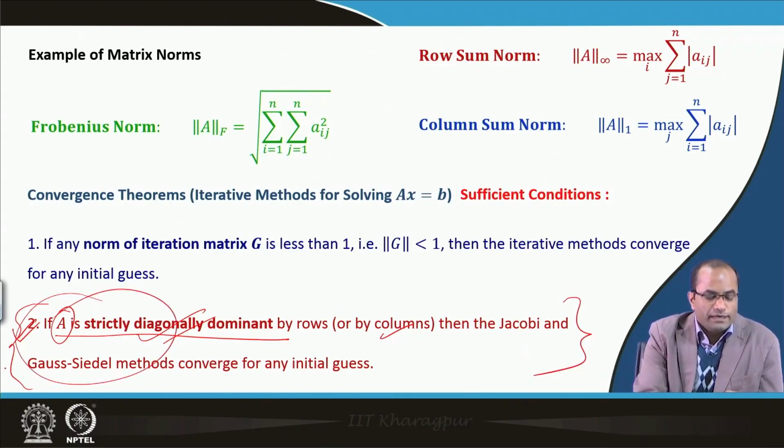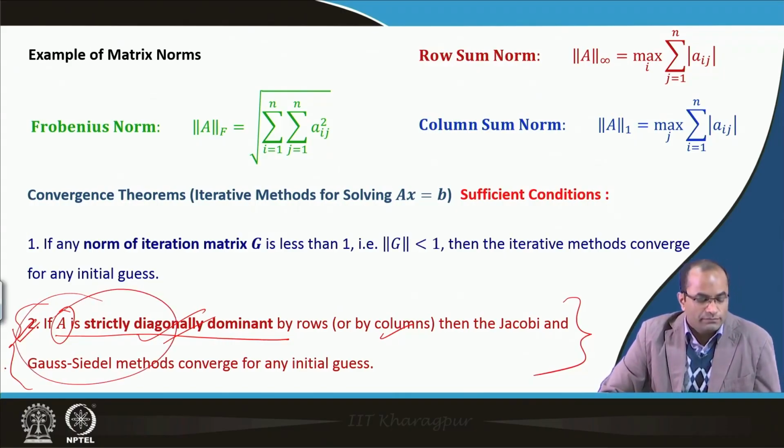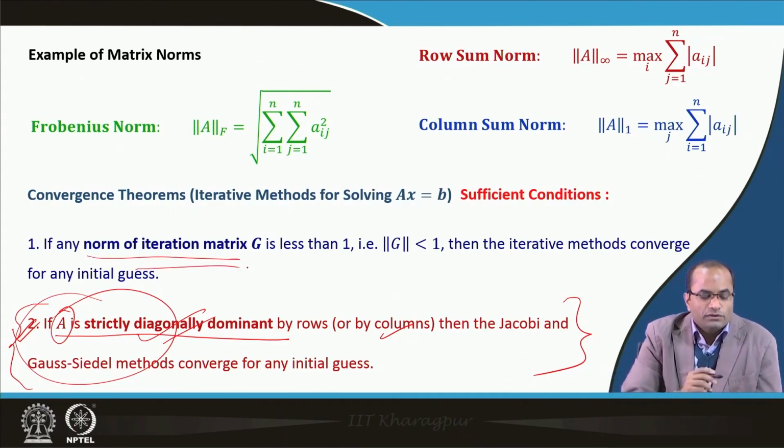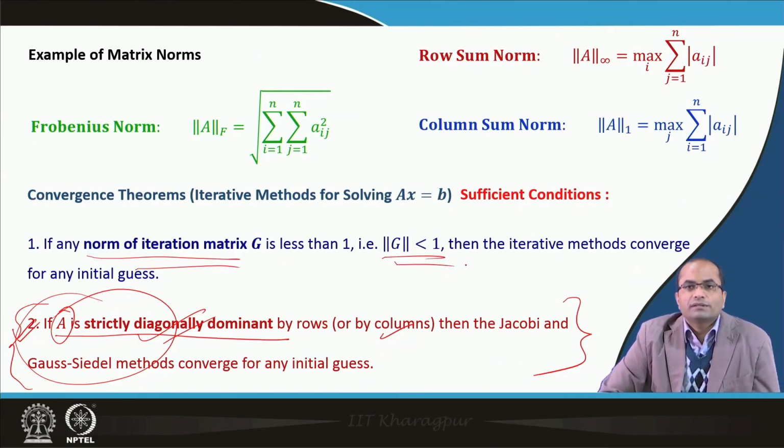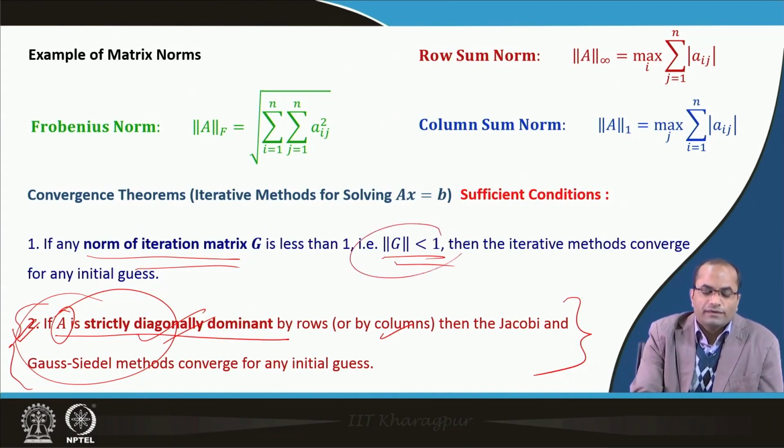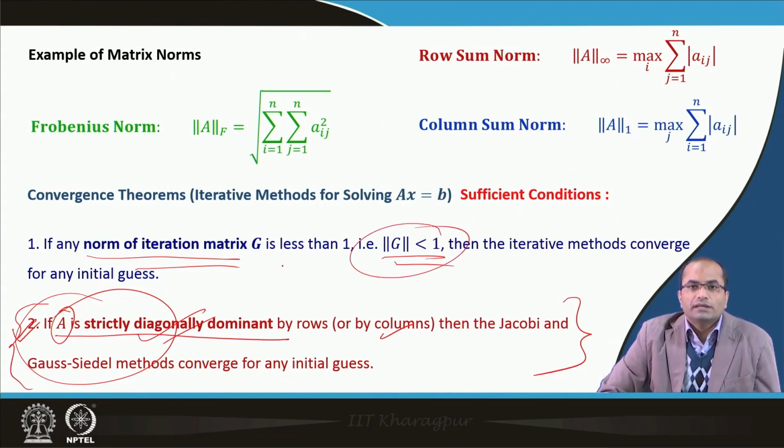If it fails here, the matrix A is not strictly diagonally dominant, then we have to check the norm of the iteration matrix G, and if we find any norm is less than 1, again we can ensure that the iteration methods will converge for any initial guess. And if again we fail, we are not able to check this one, then we have to perhaps go for the eigenvalues of the iteration matrix, where we will exactly know whether it will converge or it will diverge.